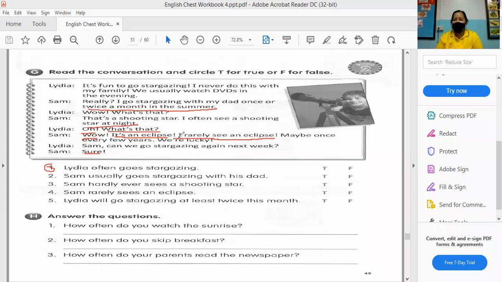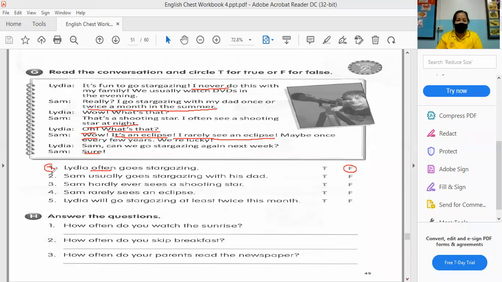Lydia often goes stargazing. Is it true or false? It is false. Why is it false? Because she says there, "I never." So it says here "often," so it is false because it should be "never."